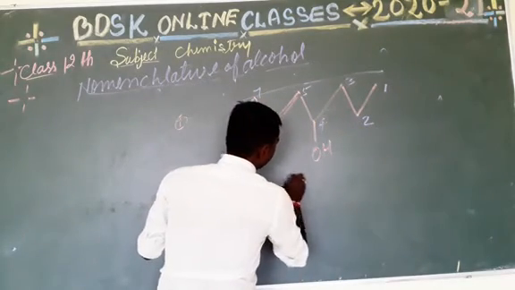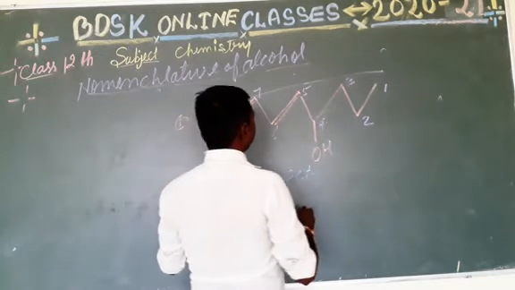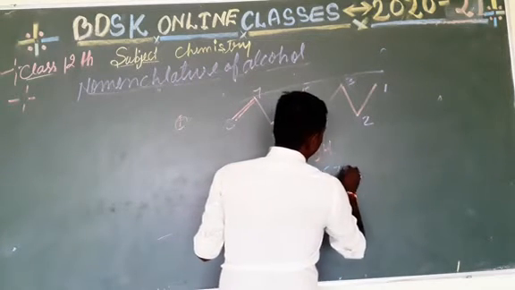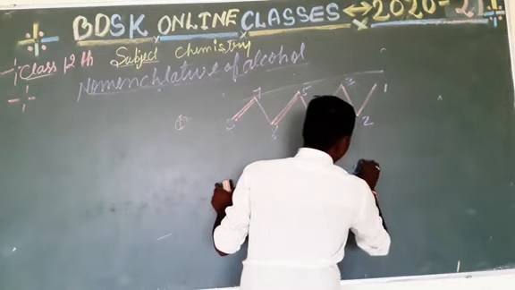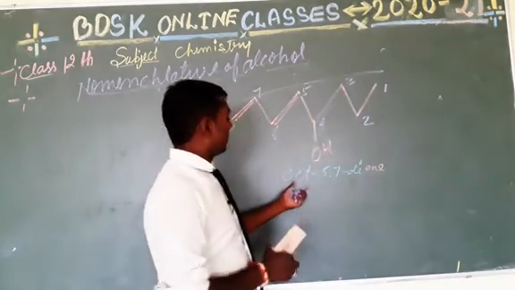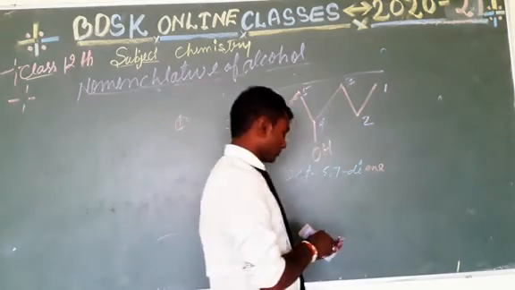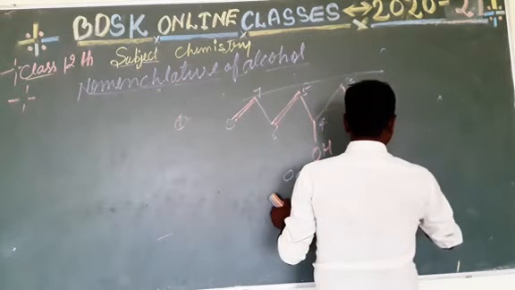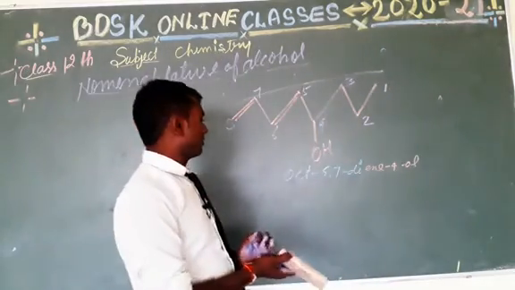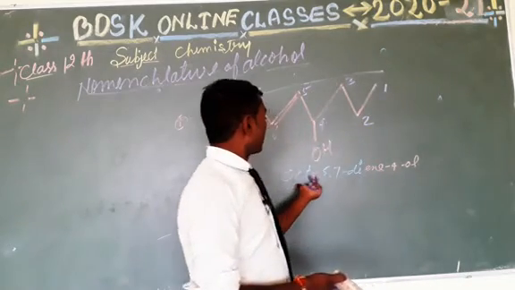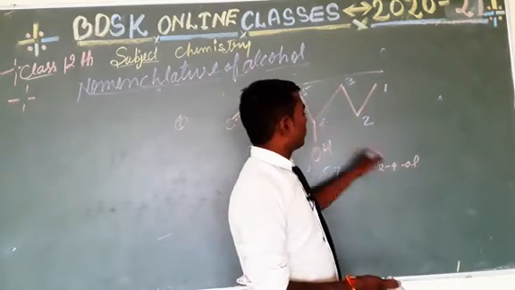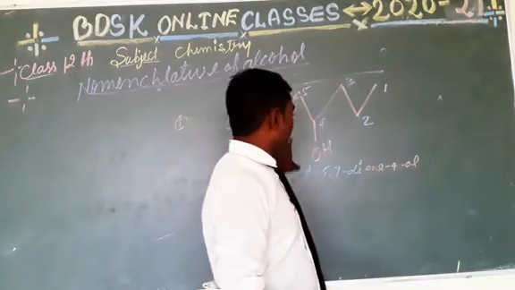So we write oct-5,7-diene-4-ol. Okay, this is the name of this compound. 1 2 3 4 5 6 7 8, oct-5,7-diene-4-ol. This is the IUPAC name of this compound.